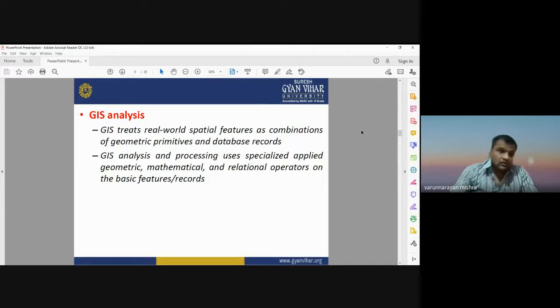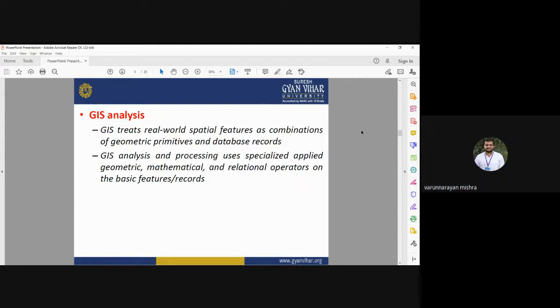Now, it has different mathematical models. Different mathematical models are used for image enhancement and for different interpolation techniques. Overlay analysis is totally based on geometrical features. So GIS is also used to analyze and process spatially referenced data sets or spatial features with the help of different geometric, mathematical, and relational operators on the basic features.